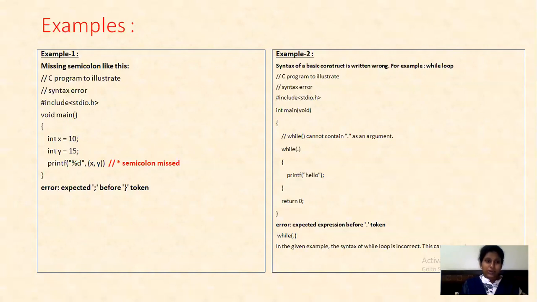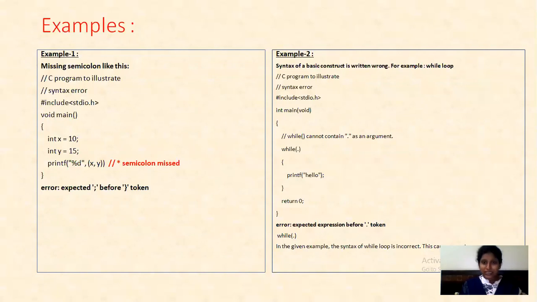So int x is equal to 10, int y is equal to 15, printf percent d, x comma y. You are not closing the printf with a semicolon, so it leads to a missing semicolon. So it is nothing but a syntax error.